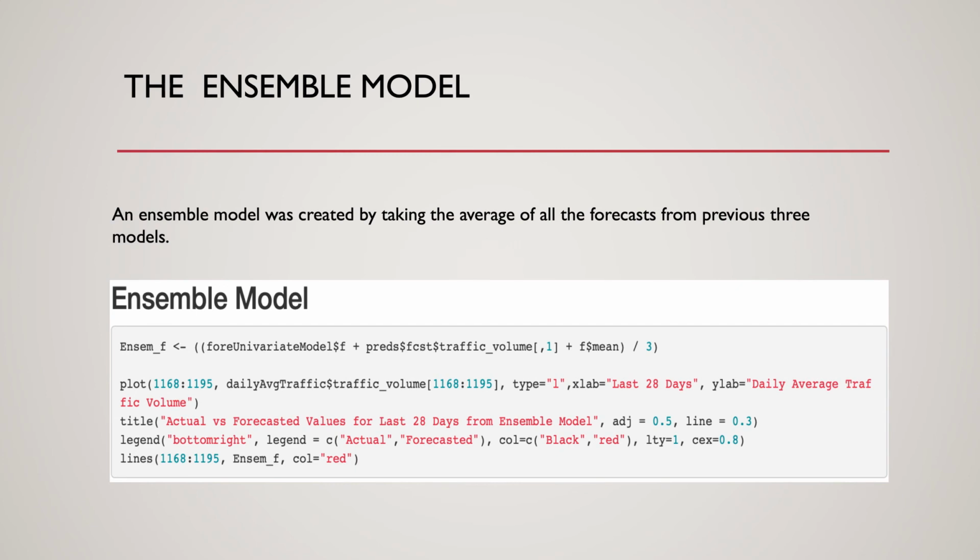Finally, an ensemble model was created by taking simple average of the forecast from all the three previous models. The idea was that averaging will balance out slight overprediction by univariate and MLP model and slight underprediction by the VAR model, thus lowering the overall ASE and providing a more accurate forecasting model.